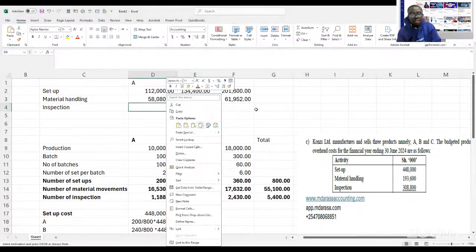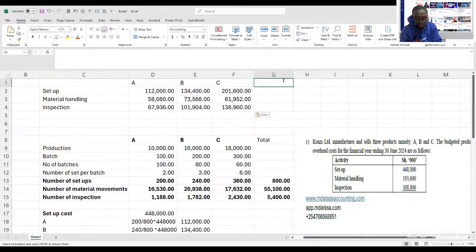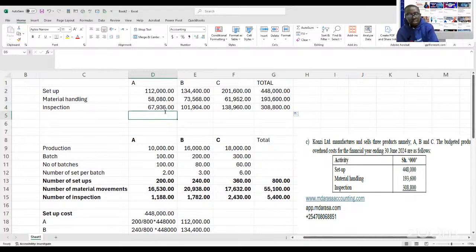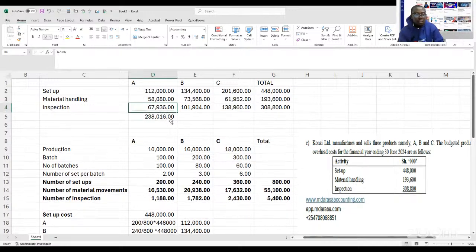See? So for confirmation, you can have your total value, where if you sum up this cost, it should give us the exact overheads that you're given here. That is, if you're summing up the cost for each item. So at the end of the day, our budget would be as follows. This is how our budget will look like. Activity-based budgeting.